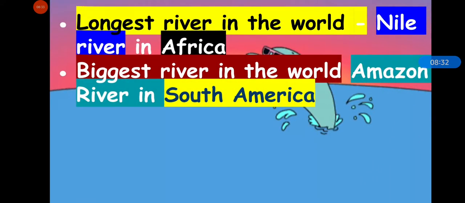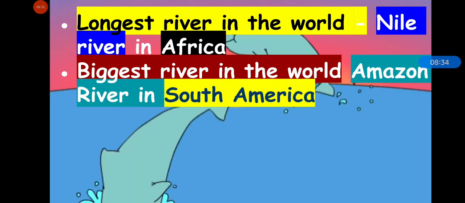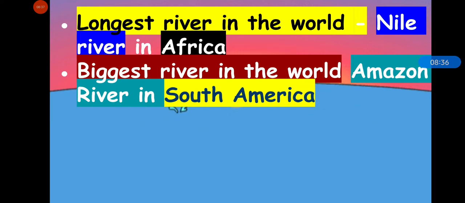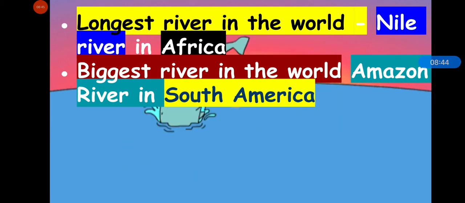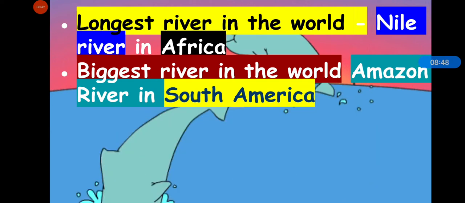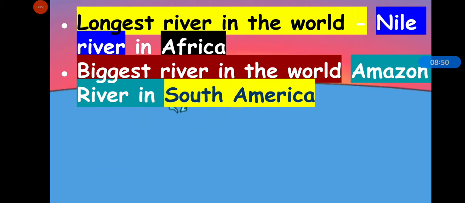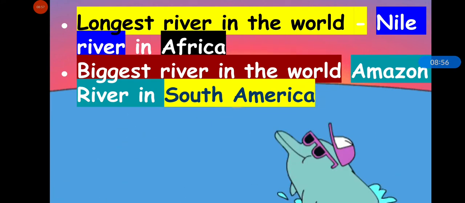So, which is the longest river in the world? The longest river in the world is the Nile River in Africa. And the biggest river in the world is the Amazon River in South America. Pause the video and learn this. Longest river is the Nile River in Africa and biggest river in the world is the Amazon River in South America.